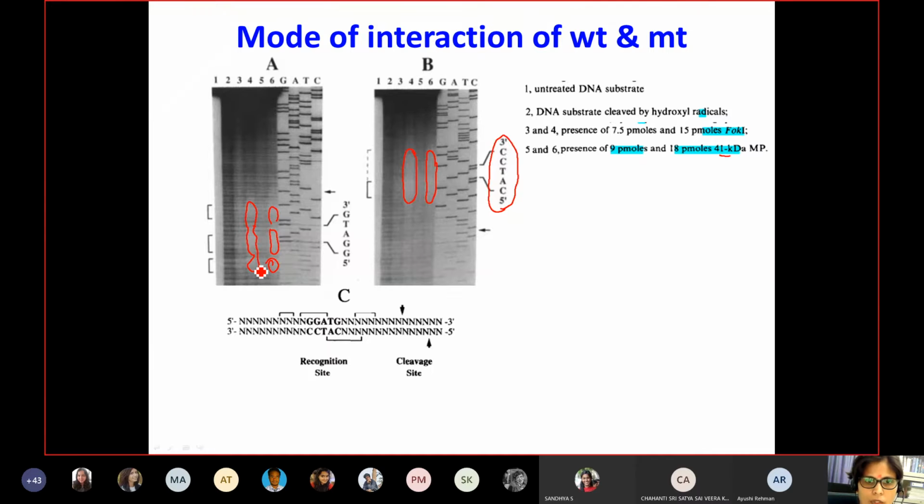And the sites were also shown here. So this is the total protection at this site and some protection at these groups.